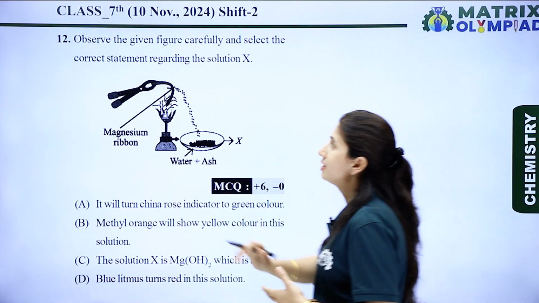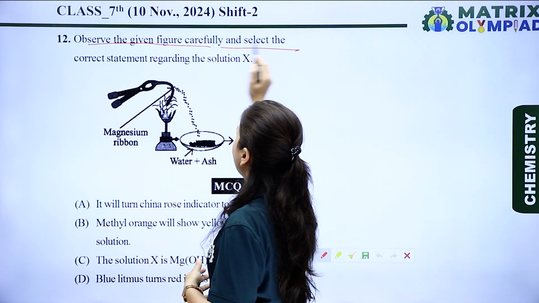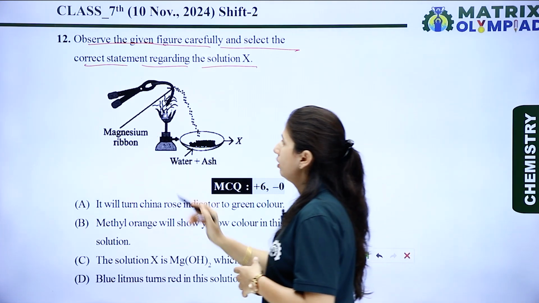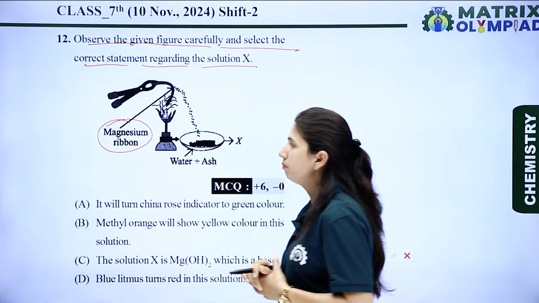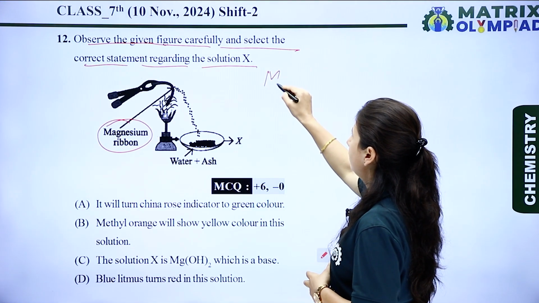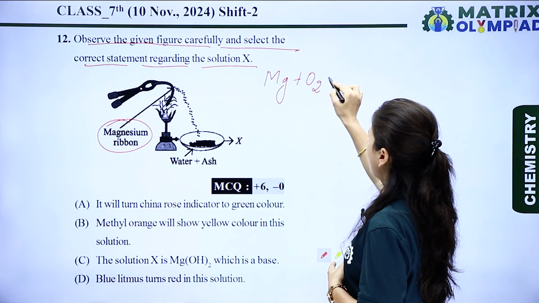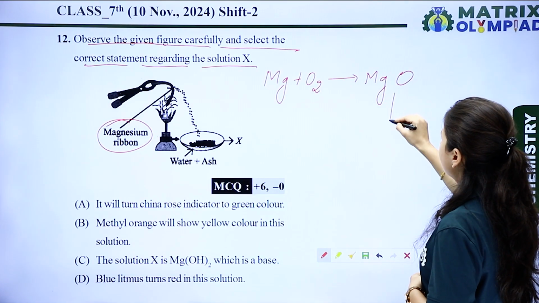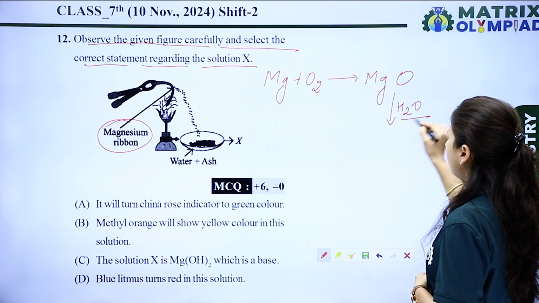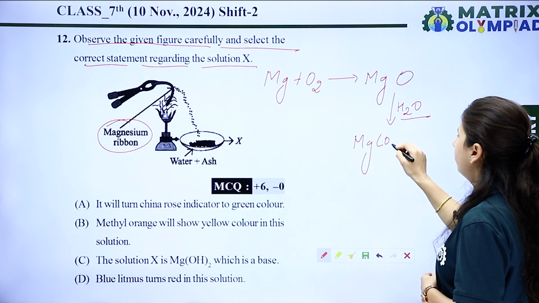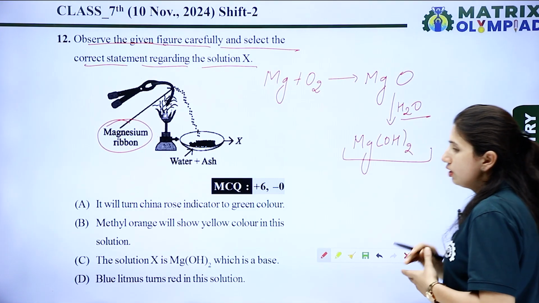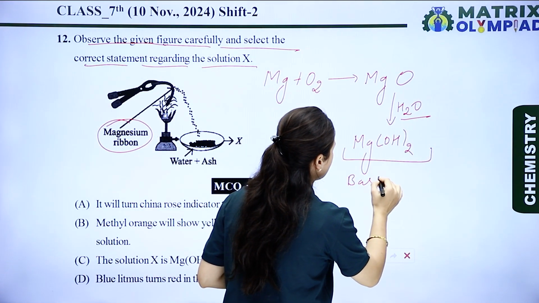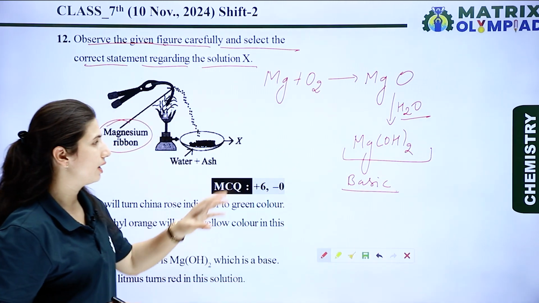So the next question is, observe the given figure carefully and select the correct statement regarding the solution X. Okay, now let's see the diagram. In the diagram, when we burn the magnesium ribbon in the presence of oxygen, it gives magnesium oxide. Okay, and this magnesium oxide, when reacted with water, gives magnesium hydroxide. We know that magnesium hydroxide is basic in nature. It is less basic, but it is basic in nature.